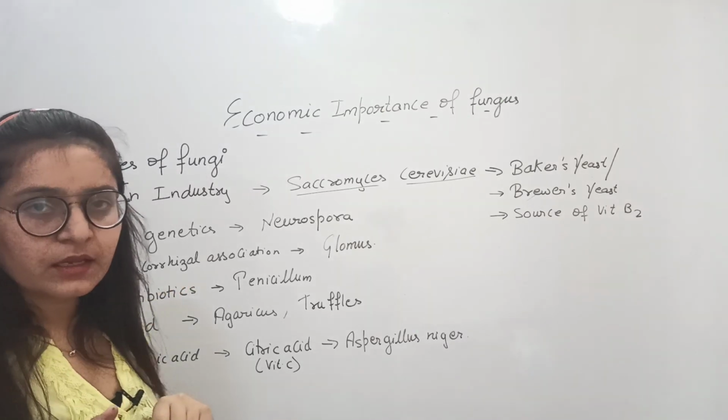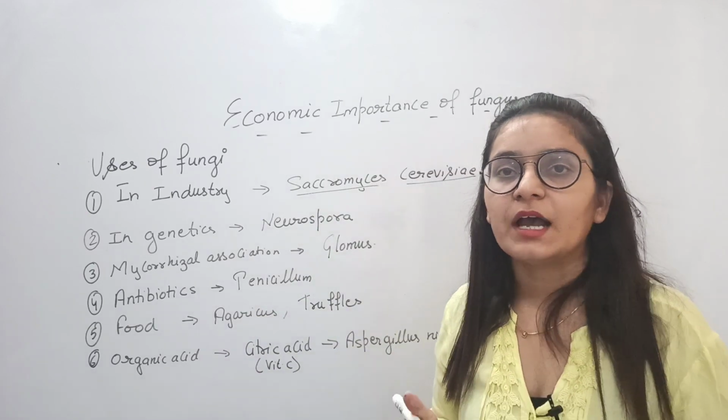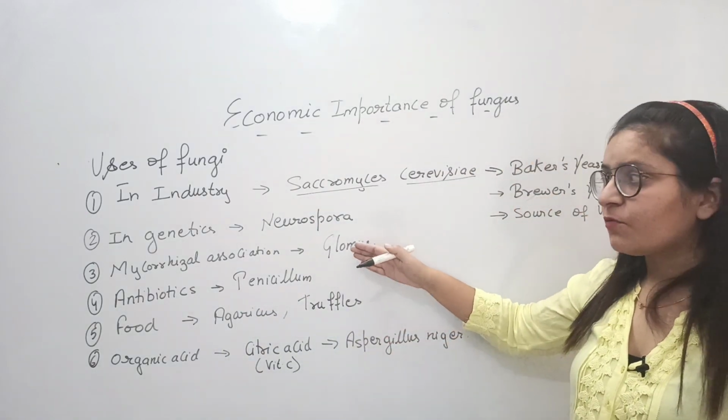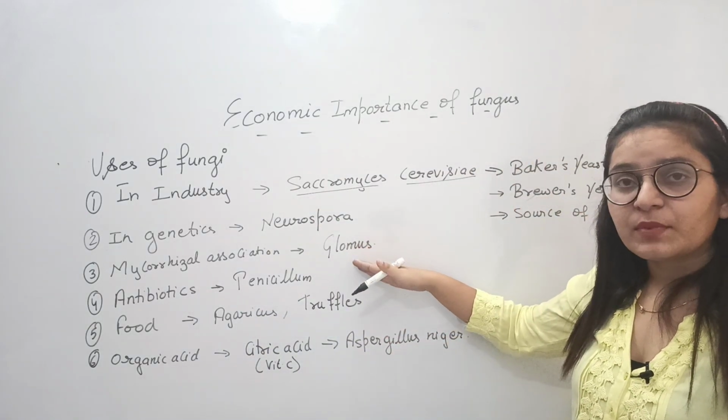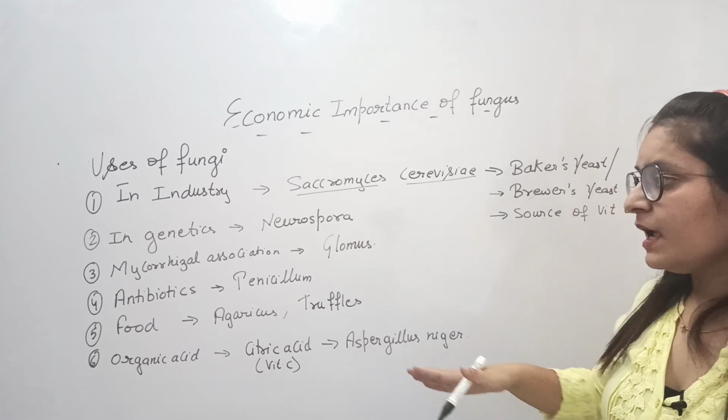Then mycorrhizal association. What is mycorrhizae? It is a symbiotic relationship of fungus with the roots of higher plants, and the fungus Glomus forms mycorrhizae with the higher plants and helps in absorption of minerals from the soil.